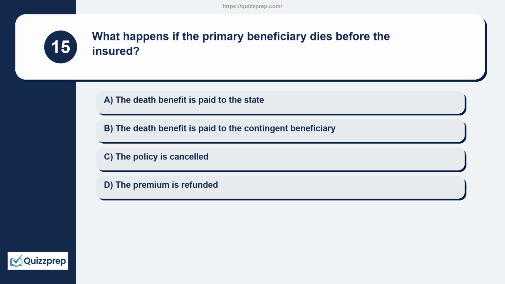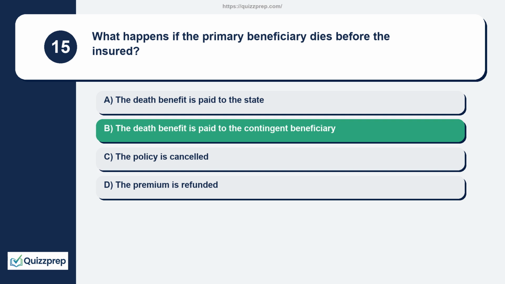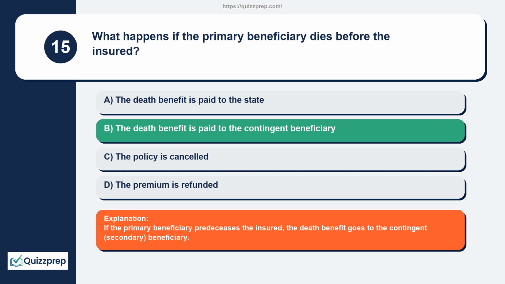Question 15. What happens if the primary beneficiary dies before the insured? The death benefit is paid to the state. The death benefit is paid to the contingent beneficiary. The policy is cancelled. The premium is refunded. If the primary beneficiary predeceases the insured, the death benefit goes to the contingent, secondary, beneficiary.